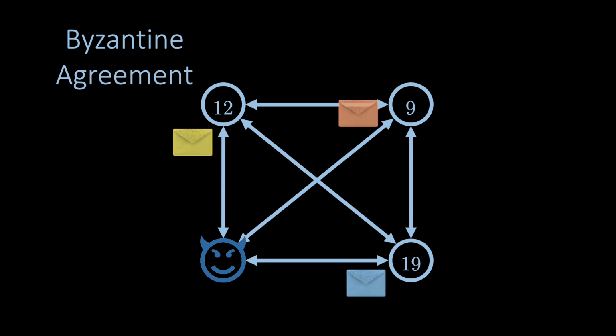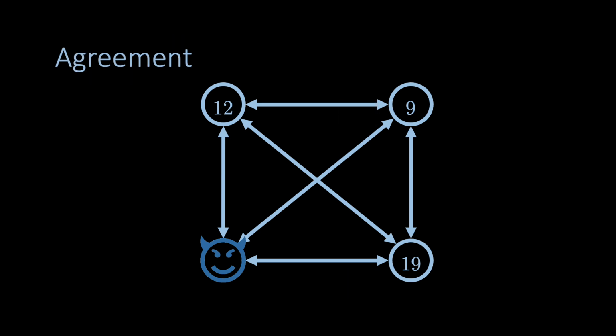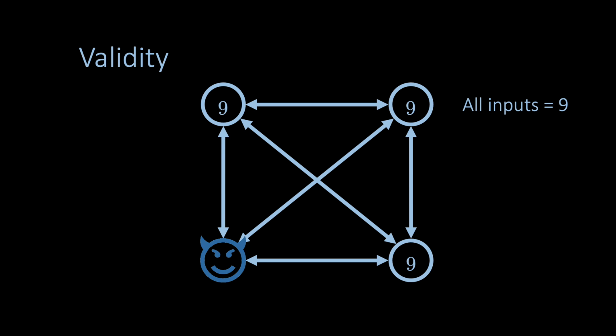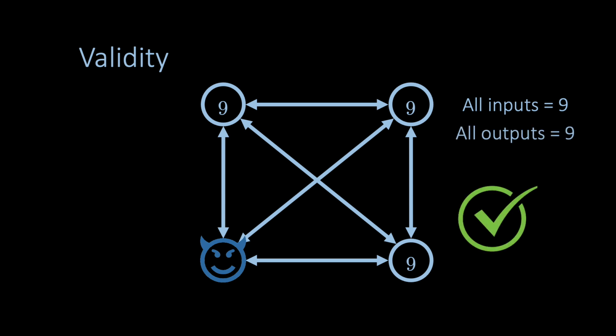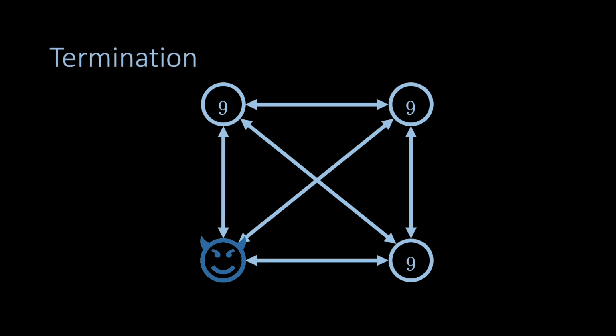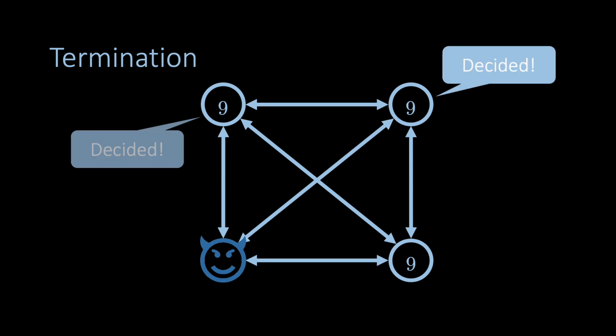Nevertheless, let's recap the three properties a Byzantine agreement algorithm must satisfy. The first property, agreement, says that all correct nodes, that is, all nodes that are not Byzantine, must decide on the same value. Then, the second property, validity, connects the inputs and the outputs. It says that if the correct nodes begin with a common input, then they must decide on this input. Finally, the third property, termination, says that all correct nodes must eventually decide on a value.